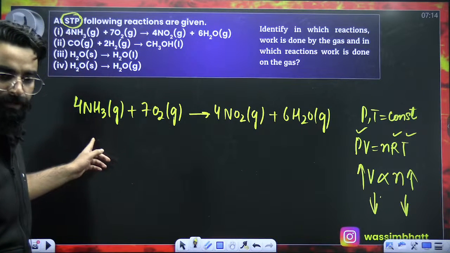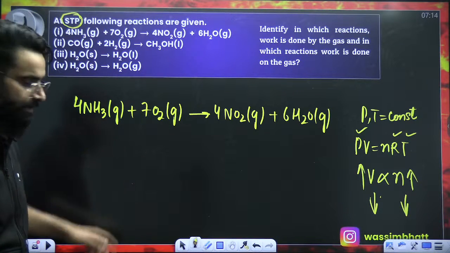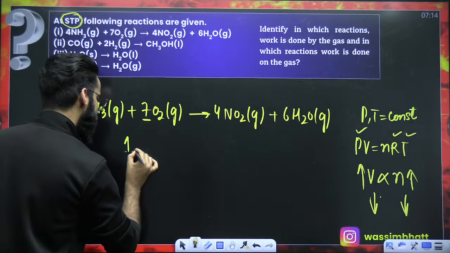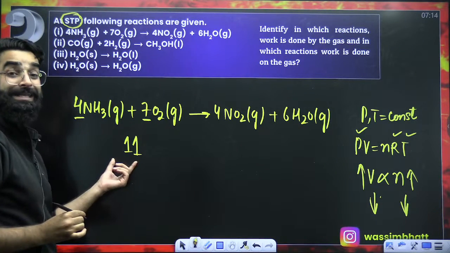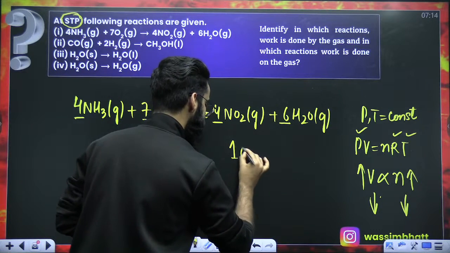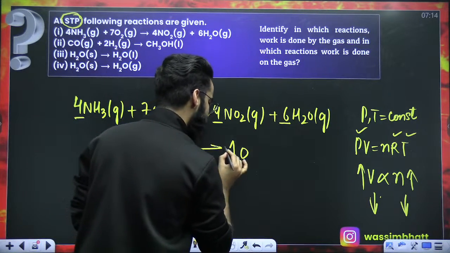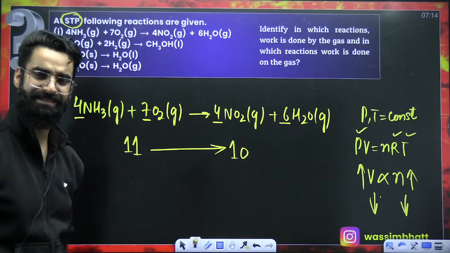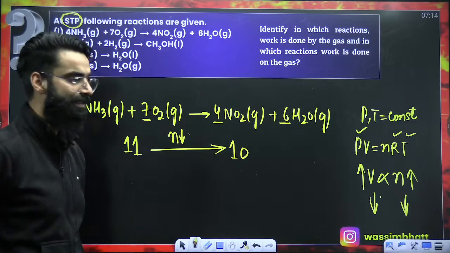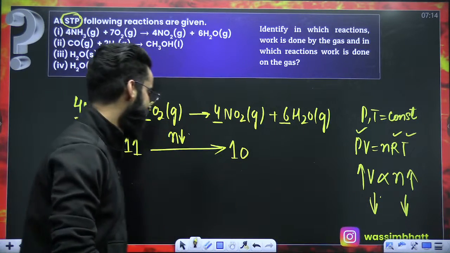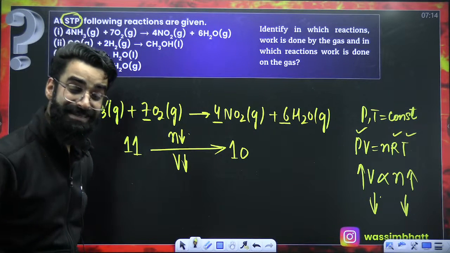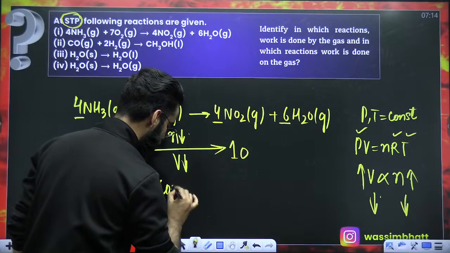Now look at this particular reaction. 4 plus 7 makes it 11, so on the reactant side we have 11 moles. On the product side, we have 10 moles. So when this reaction is taking place, are the moles increasing or decreasing? The moles are decreasing. If the moles are decreasing, the volume will decrease. Decrease in the volume of the system is what we call compression.